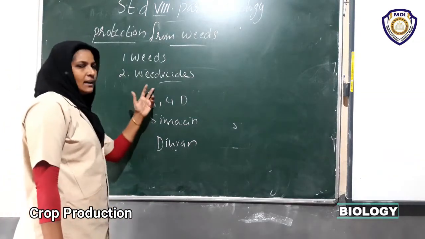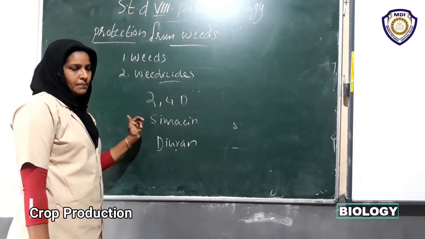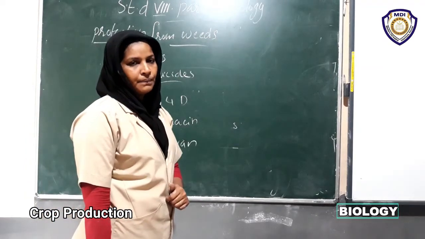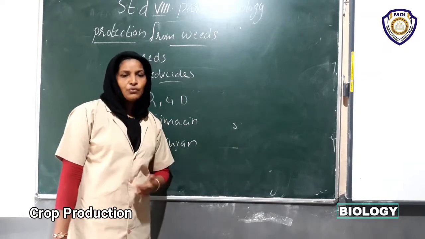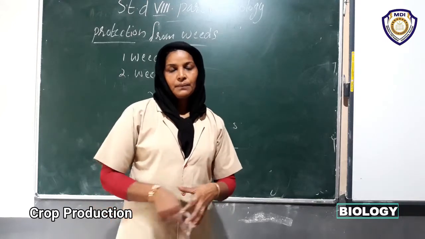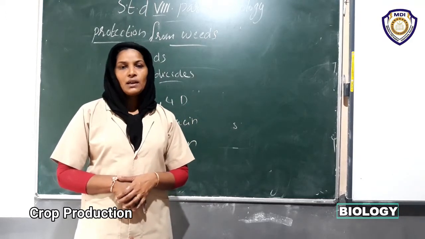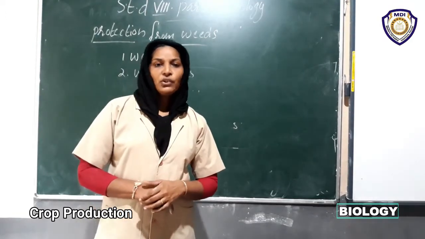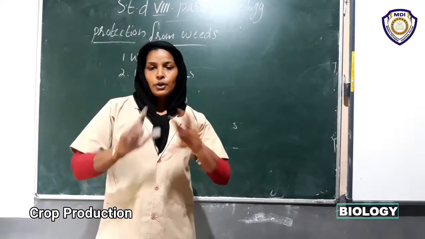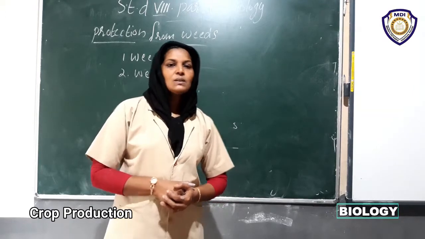So, weedicides are the chemical substances we use to remove the weeds. 2,4-D, simazine, and diuron are examples of weedicides. Then what are the precautions we take for using weedicides? At first, since they are poisonous chemicals, we dilute them with water. Add more water to these chemicals, and using a sprayer, we spray on the weeds. It will not affect the main crops, but it removes all the weeds. Are you clear? Yes.